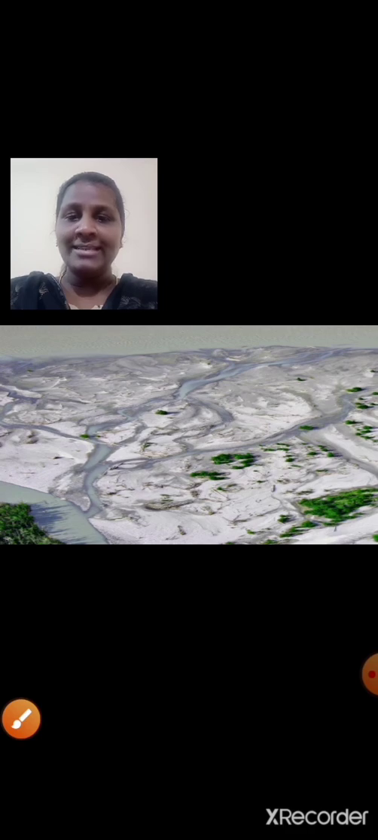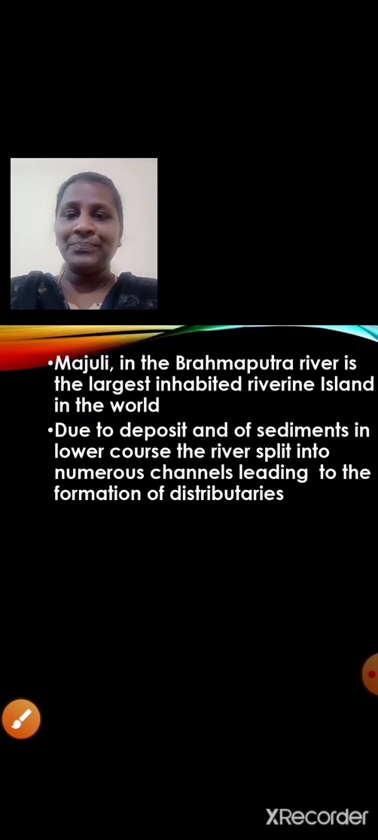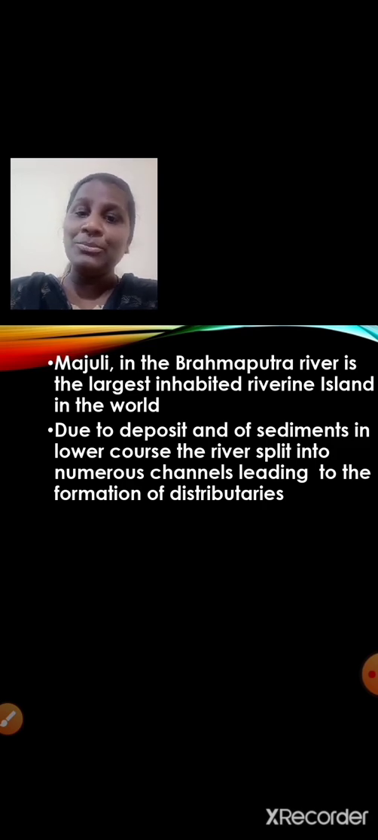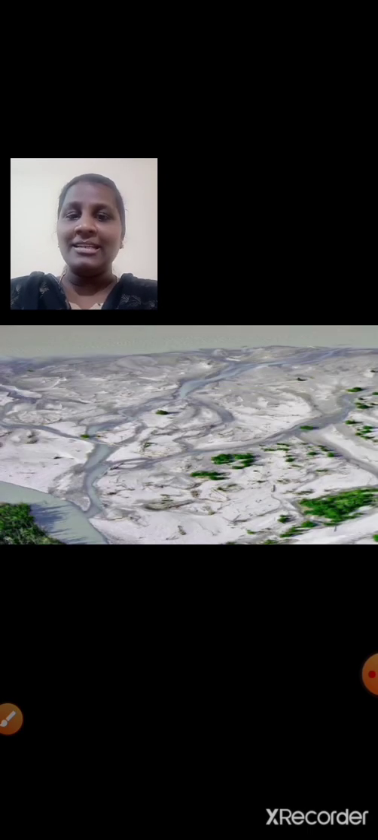I hope it is clear. Once again, due to deposit of sediments in the lower course, the river splits into numerous channels leading to the formation of distributaries. You can see the river getting split into numerous channels, isn't it?